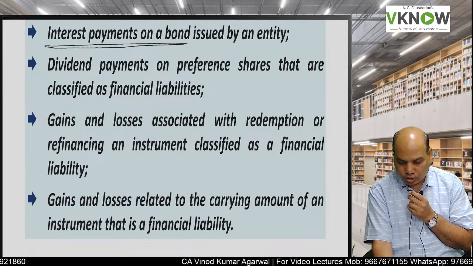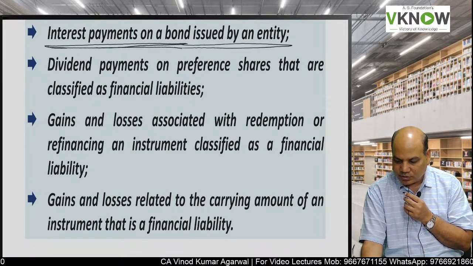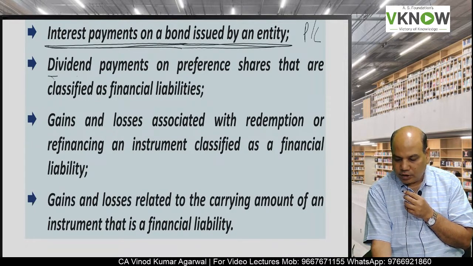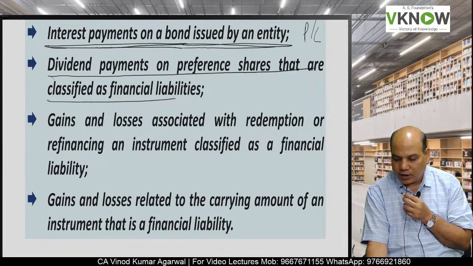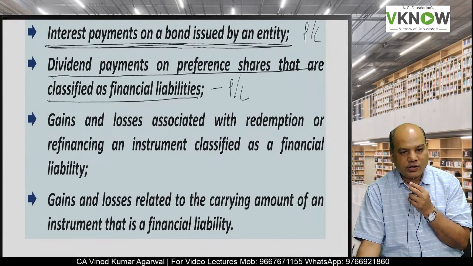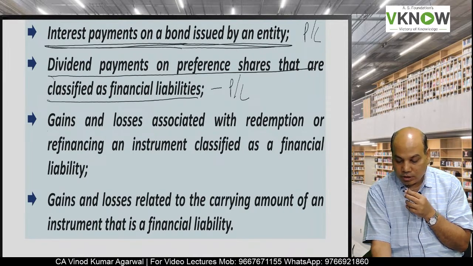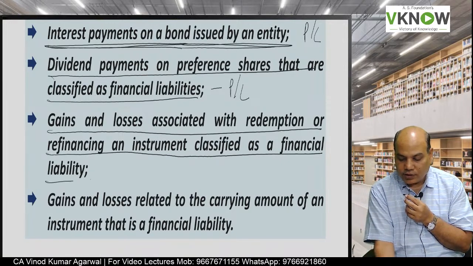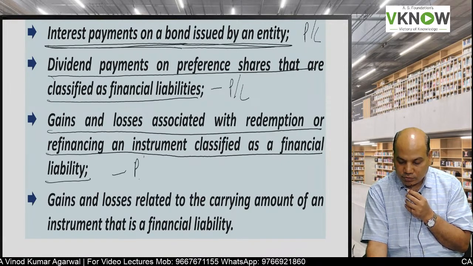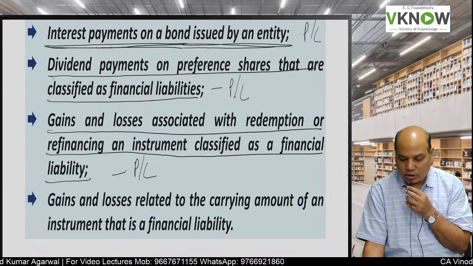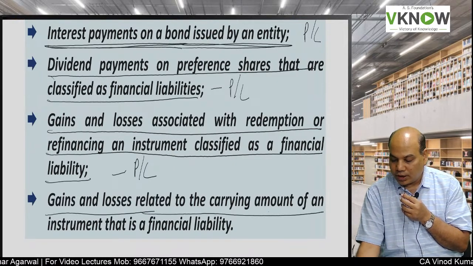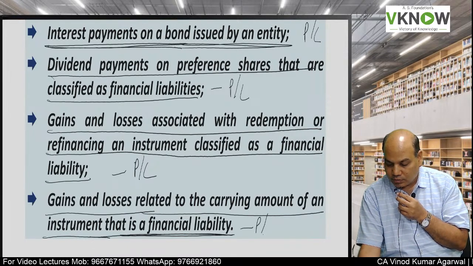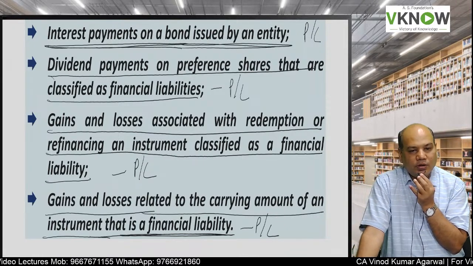Interest payment on bond is an expense. It will go to the P&L account. Dividend on preference share, which is classified as a financial liability, is an expense, P&L account. Gains and losses on redemption or refinancing of an instrument classified as a financial liability is an expense which will go to the P&L account. Gain and loss relating to the carrying amount of an instrument which is a financial liability will be transferred to the profit and loss account.